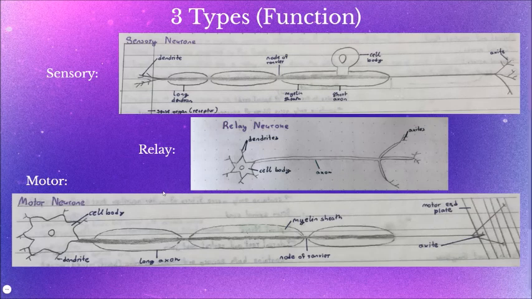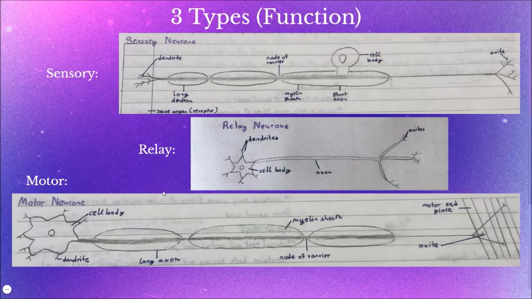Next, sensory neurons have a longer dendron and shorter axon compared to motor neurons, which have a shorter dendron and a longer axon. Meanwhile, the relay neuron has a shorter dendron compared to a sensory neuron. However, the axon length of a relay neuron is longer compared to a motor neuron and a sensory neuron.